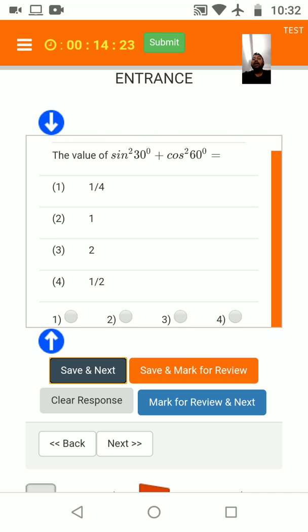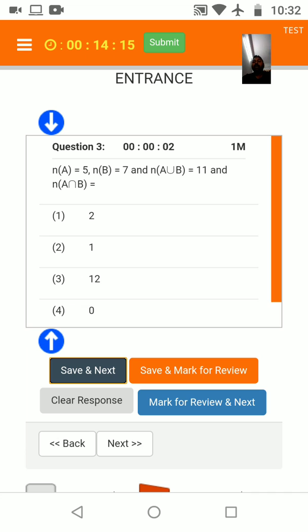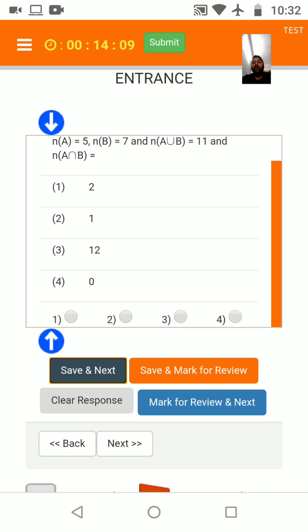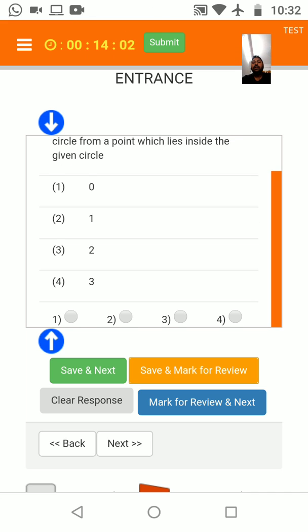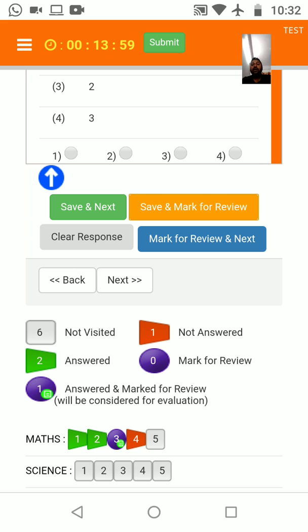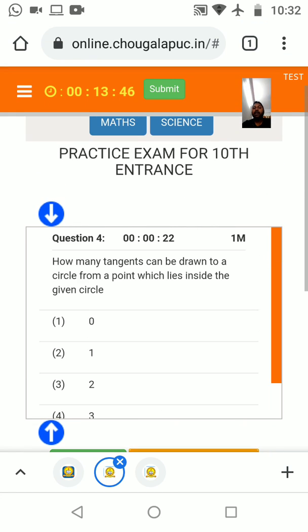Please listen carefully once again. Once you select your required option, please click on save and next. Save and next means your answer is considered for evaluation. If you click on save and mark for review, your answer is considered for evaluation, but you have some doubt about that particular answer, so you can review it later. Here you can scroll down and see how many you have answered, how many you have marked for review, not answered, and not visited. Everything will be displayed here.